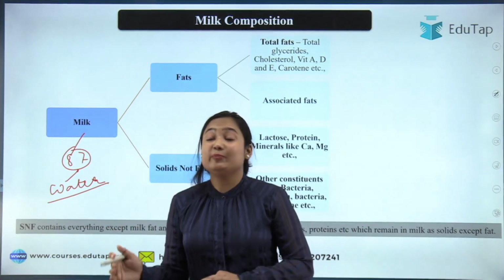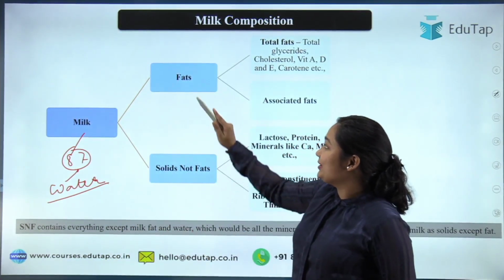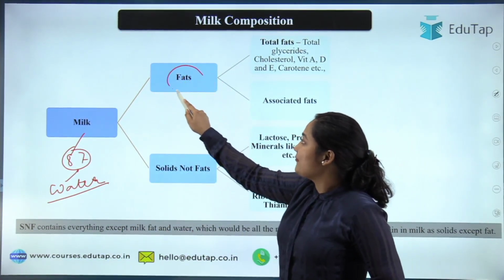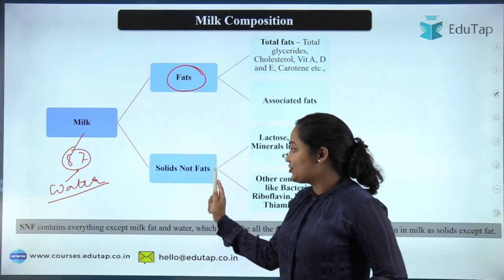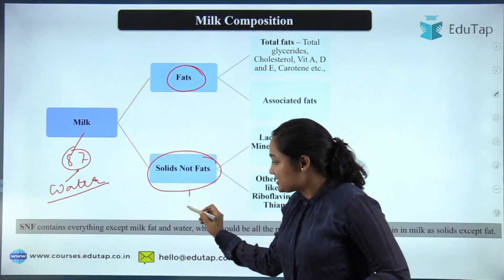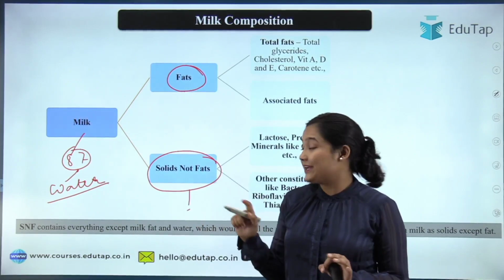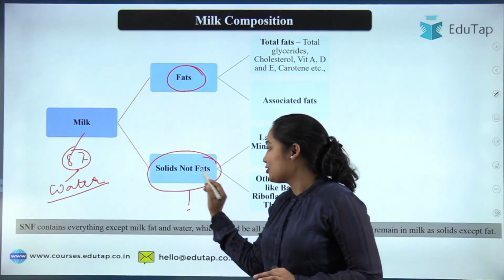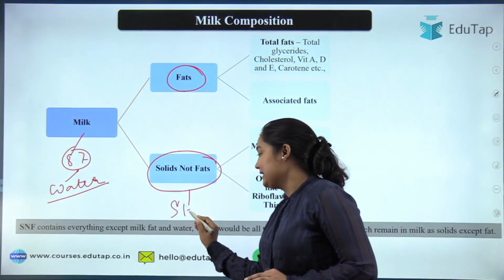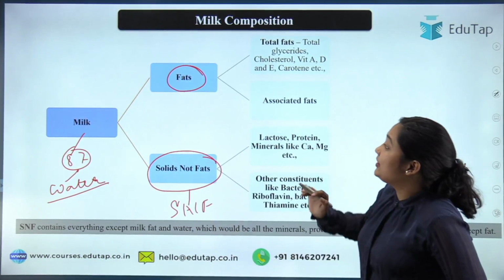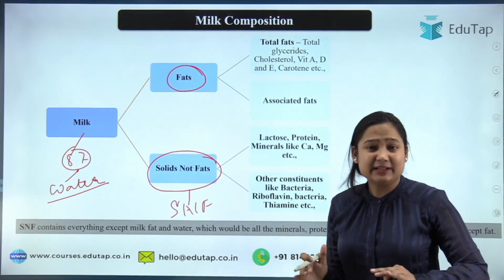Now besides water, what is there? There are solids, and these solids are divided into two parts. First of all, the solids that are fats and the solids that are not fat. These solids that are not fat are called SNF, that is, solid not fat. SNF. Okay, when we are talking about the fat, why does the milk contain fat?